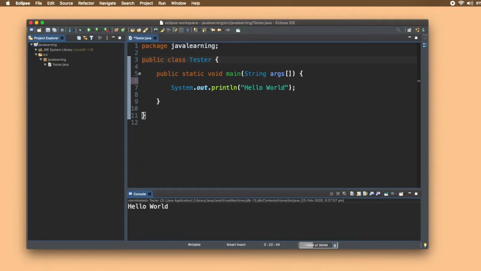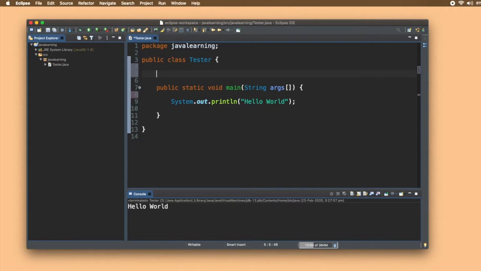Now you might ask, what are variables? They are just a name or label given to a memory location, and that memory location is used to hold the data. So for that, let's write int a. I'm not giving it any value.